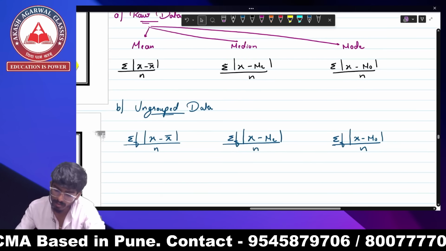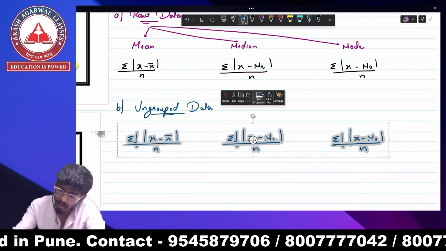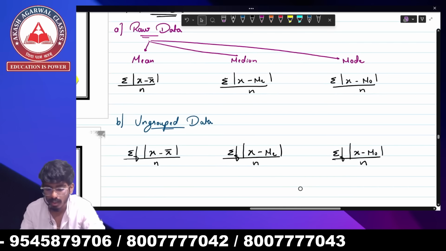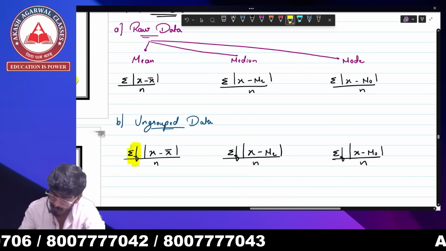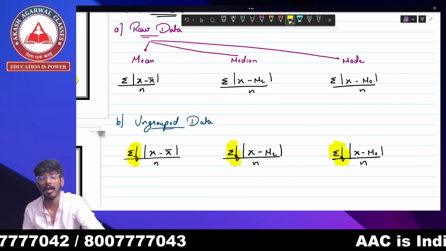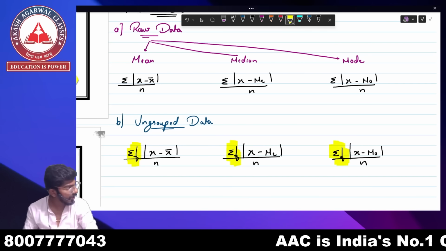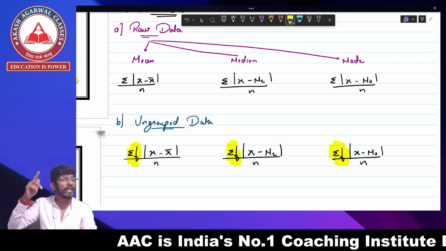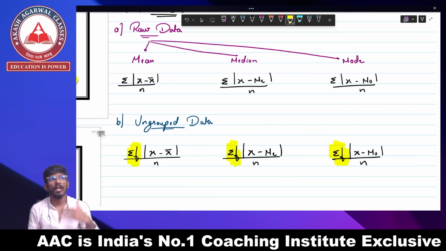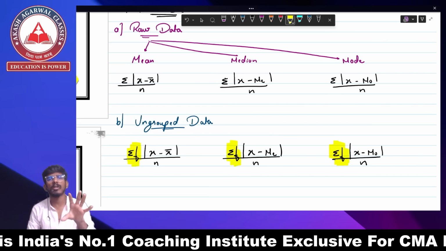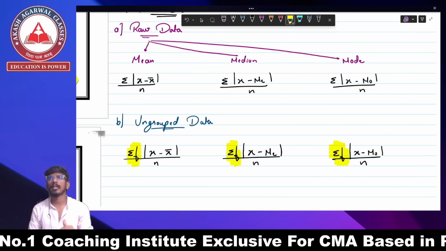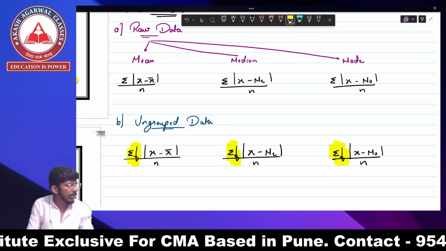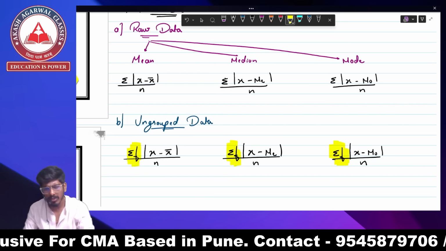And now over here you can see that there is not much difference between your raw data and ungrouped data. The only difference is summation of f over here. And now, as we all know, I'm hoping that everybody is aware about the summation of f. Summation of f is what? The frequency, the number of observations. I've already tried to relate it. In raw data, there is n. The number of observations are counted and denoted by n. But in case of your grouped series and ungrouped series, it is denoted by summation of f. So summation of f now becomes your new n. Everybody is aware about the same thing.